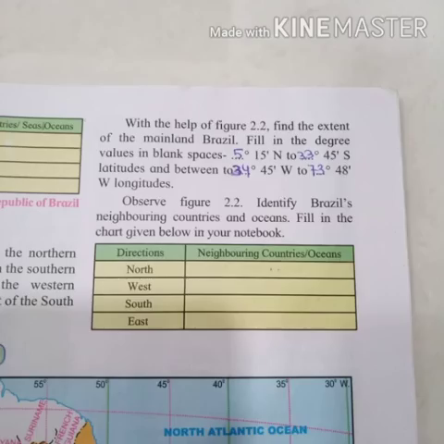With the help of figure 2.2, find the extent of mainland Brazil. Fill in the degree values in the blank spaces. Dash 15 minute north to dash 45 minute south latitudes, and between dash degree 45 minutes west to dash degree 48 minute west longitude.